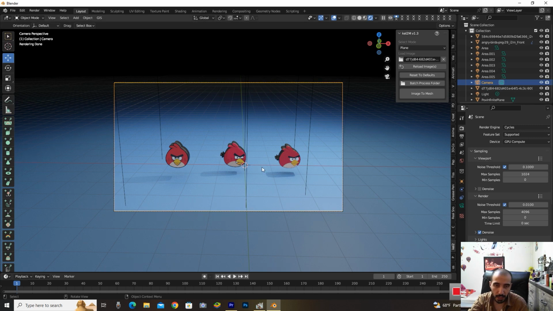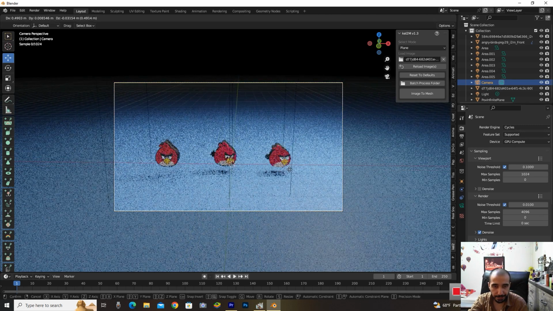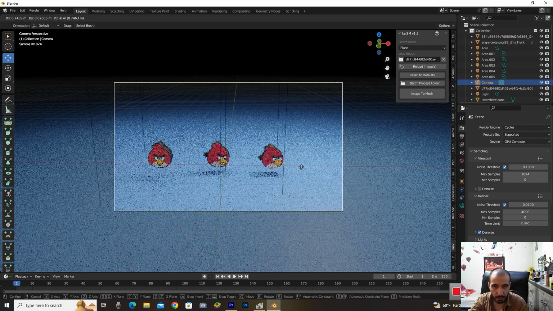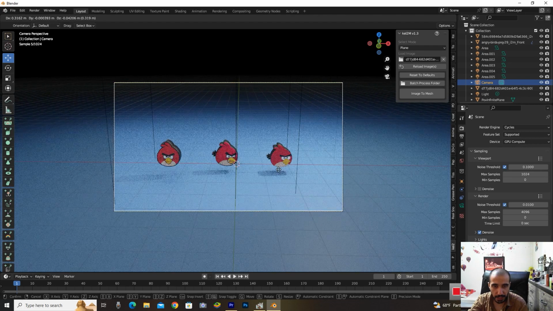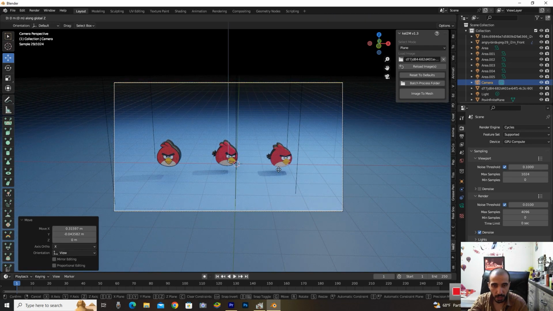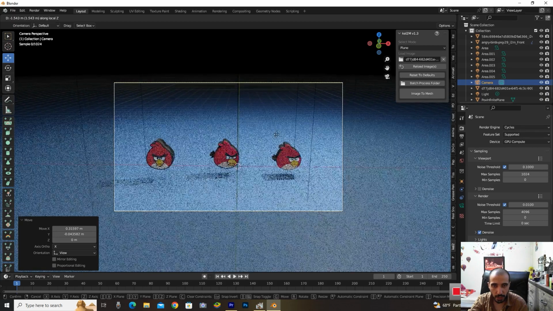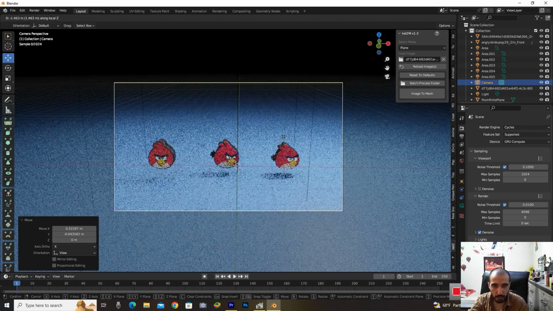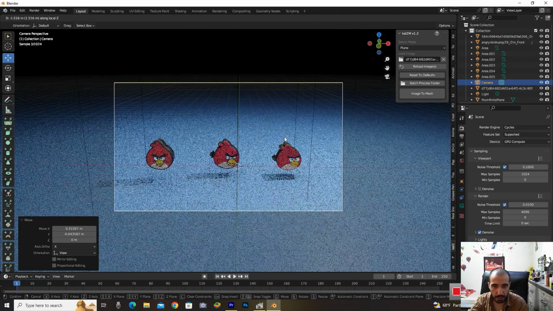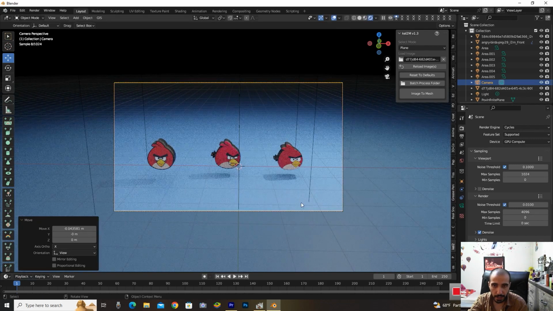Yes, press G to move this camera and fix that, or press G double Z on the keyboard, zoom in, zoom out. You can zoom in and zoom out. Yes, like this. Very good. Just everything is ready for render.